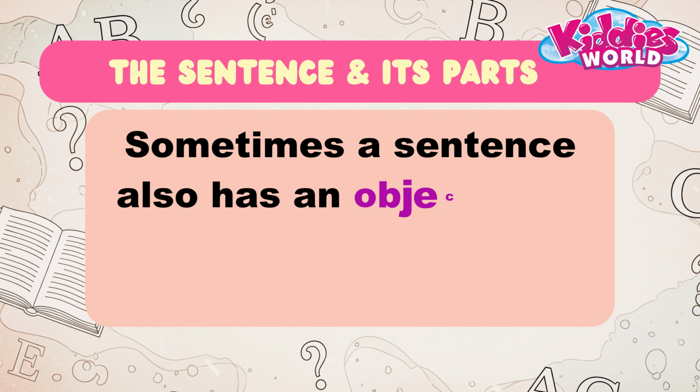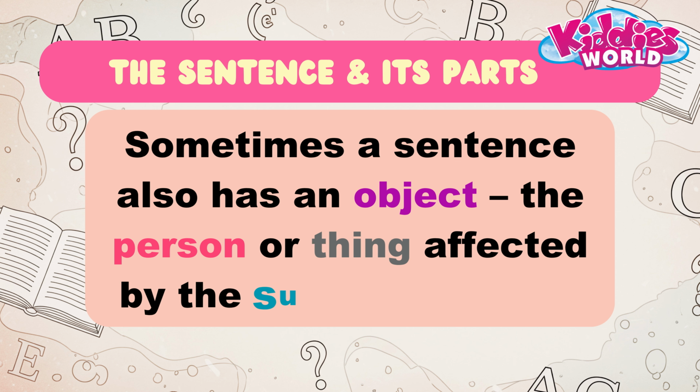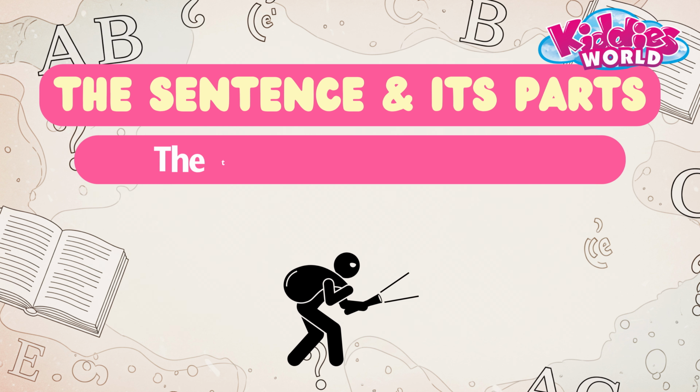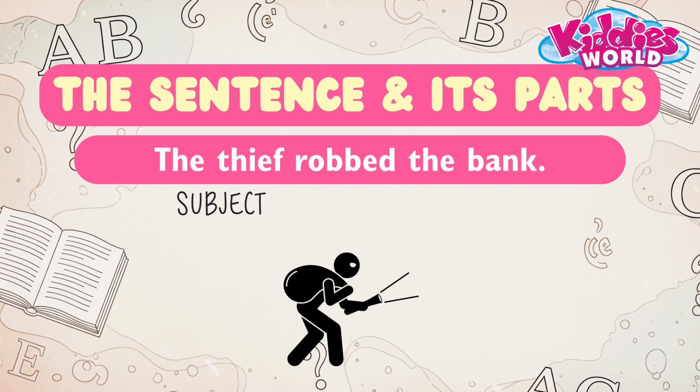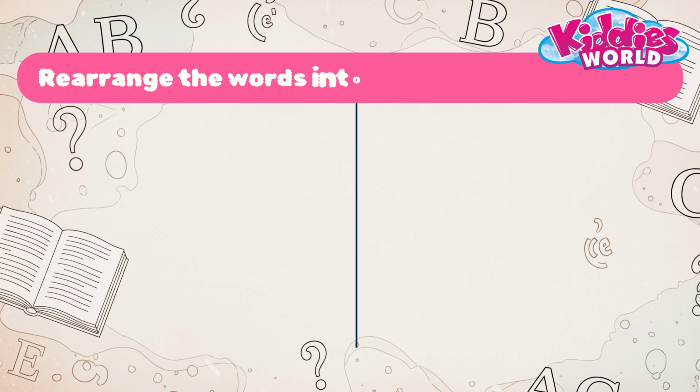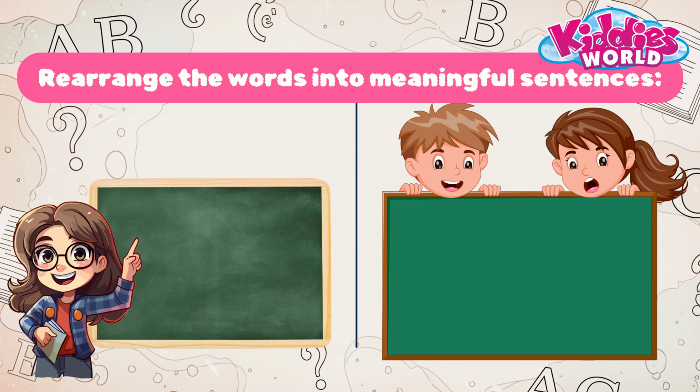Sometimes a sentence also has an object, the person or thing affected by the subject's action. Example: the thief robbed the bank. Subject: the thief. Verb: robbed. Object: the bank. Now, let's try rearranging jumbled words into meaningful sentences.